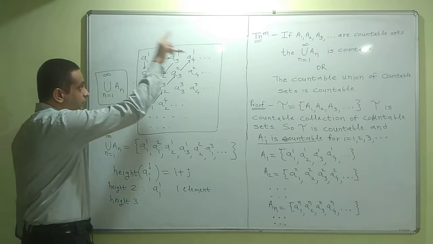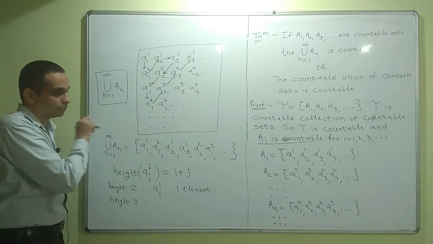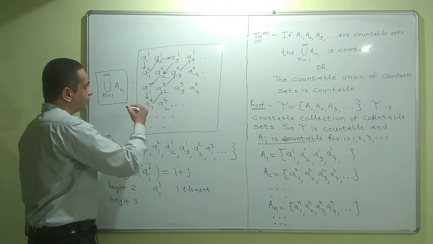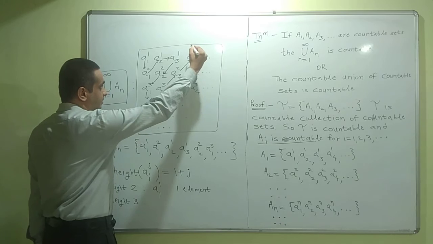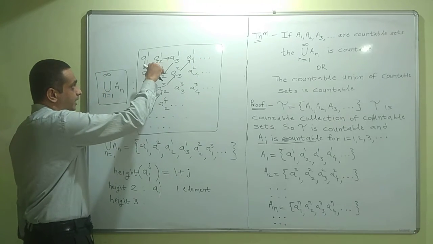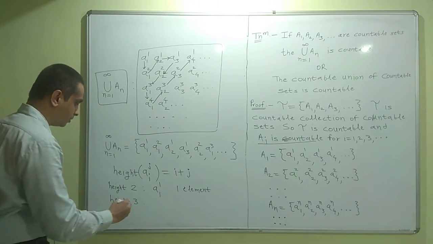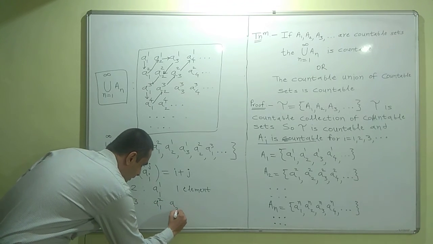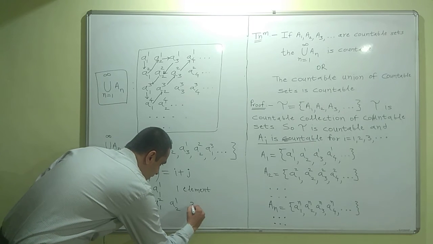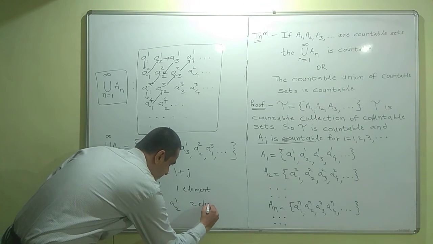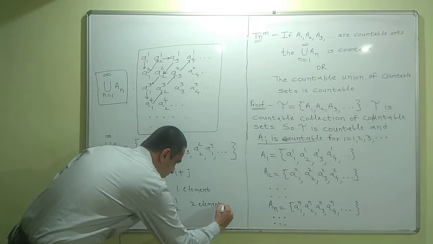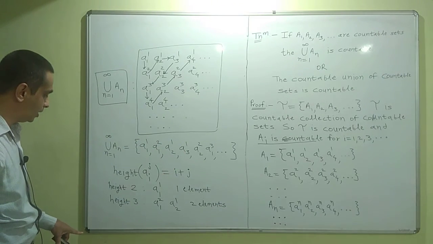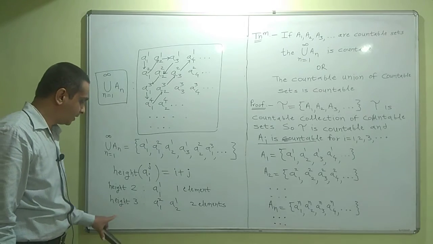The basic idea of this counting you may now be able to get. We are connecting the elements of equal height by diagonal lines. So A12 and A21 are two elements of height 3. There is only one element of height 2. There are only two elements of height 3.